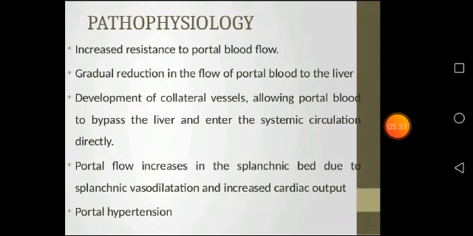Next is the pathophysiology. There is increased resistance to portal blood flow and a gradual reduction in the flow of portal blood to the liver. Collateral vessels develop, allowing portal blood to bypass the liver and enter the systemic circulation directly. Portal flow increases in the splanchnic bed due to splanchnic vasodilation and increased cardiac output.